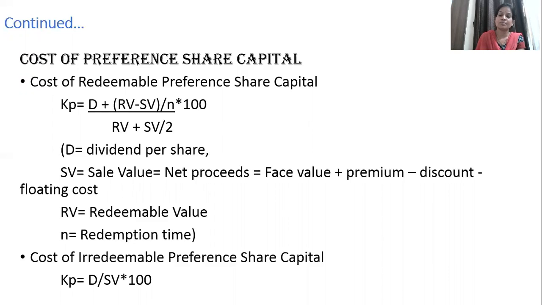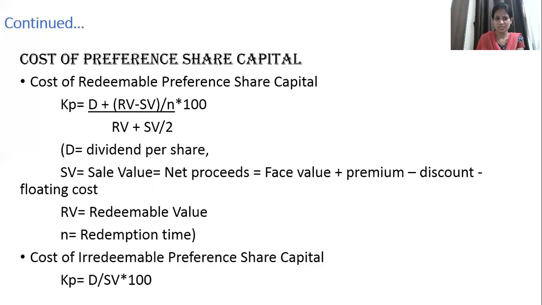If the company has issued such shares at a discount, then that discount will be subtracted from the face value. Apart from that, if the company incurs some floatation cost, that cost will be subtracted from the face value, the reason being that much less amount the company is going to get.